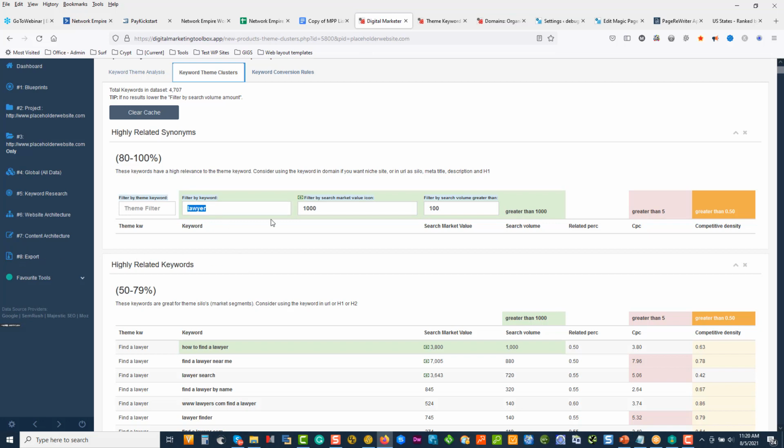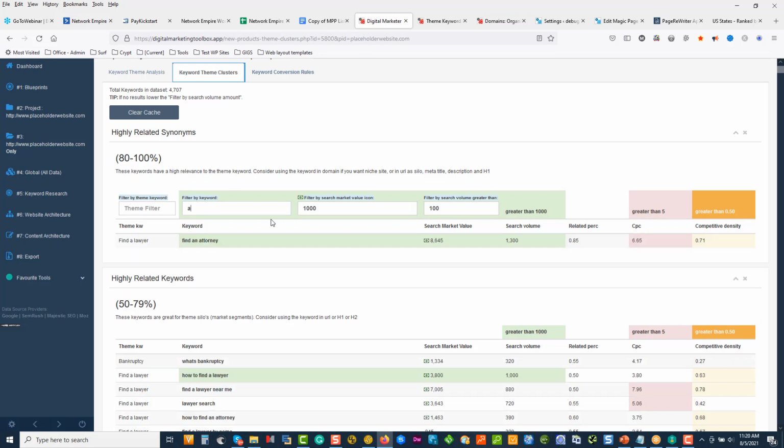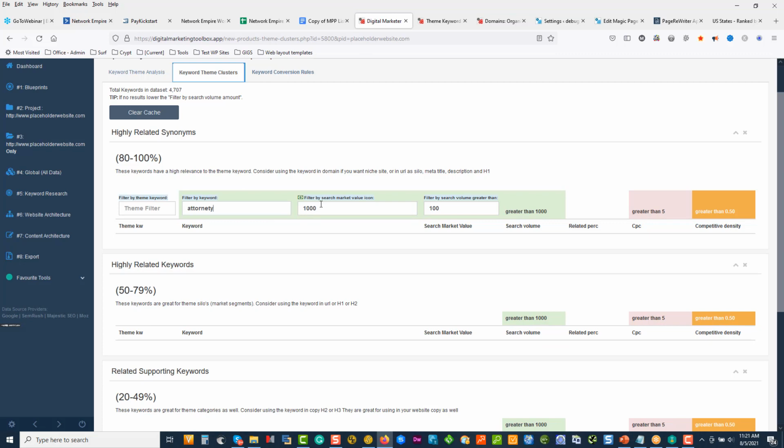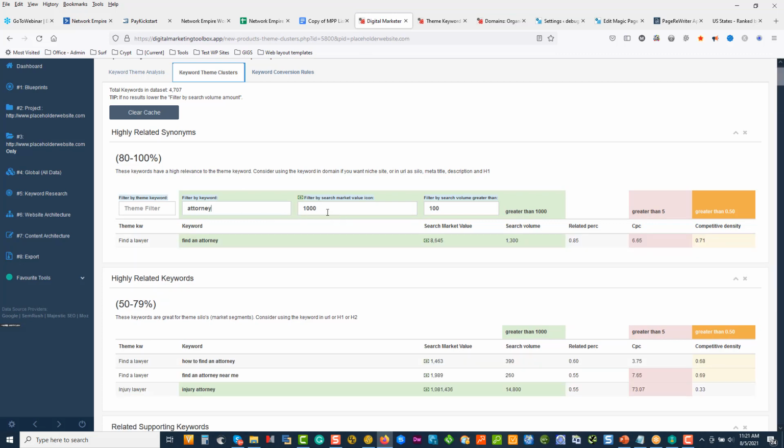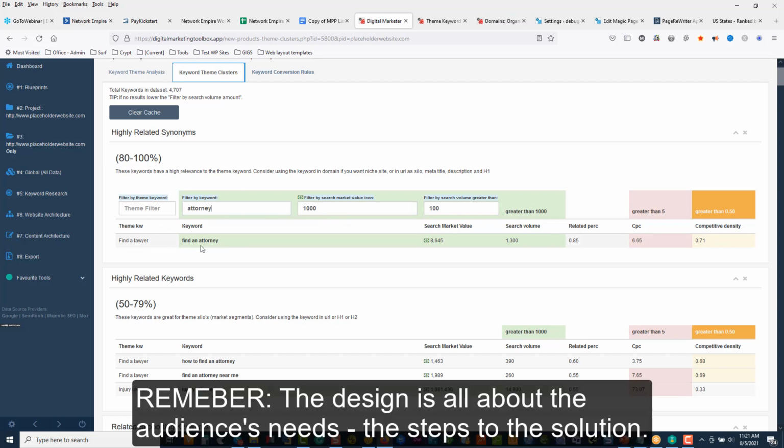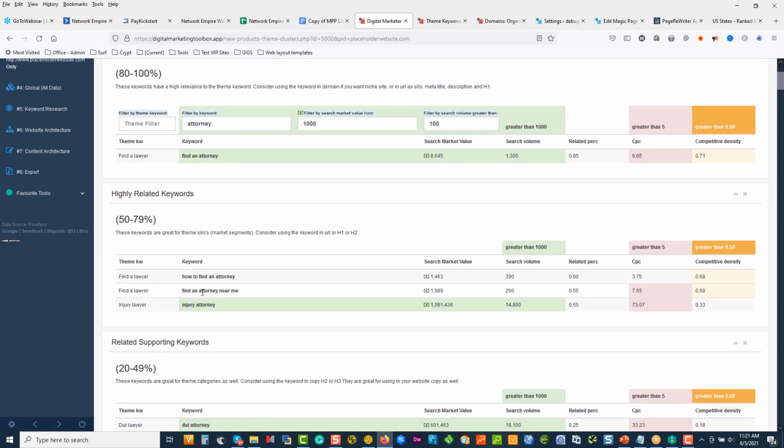So if I come in here, I'm going to say, show me all the keywords that have attorney in it, just to bring us back on topic again, that have more than 1,000 searches a month and 100. And all I'm doing is I'm looking at the variants. Find a lawyer, find an attorney. Find a lawyer, how to find a lawyer, how to find an attorney, injury. So now we start looking at things that we can put into shortcodes, all the different service types.